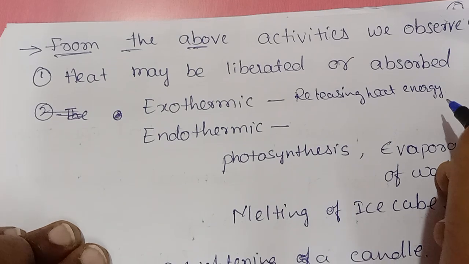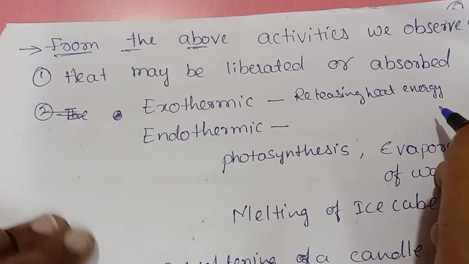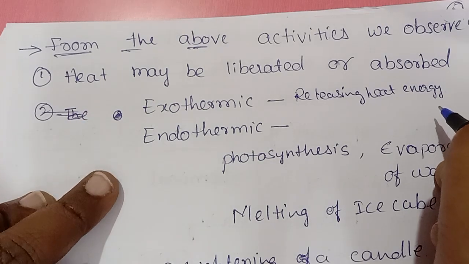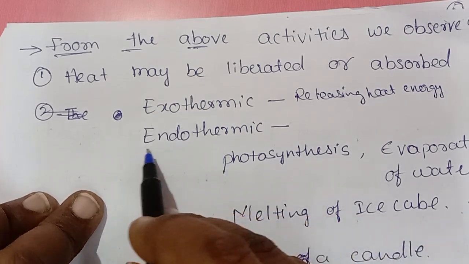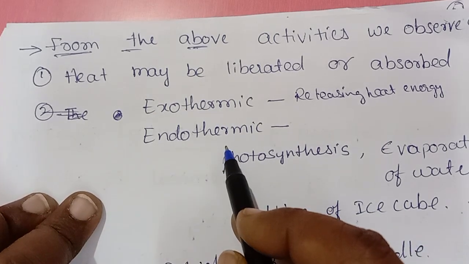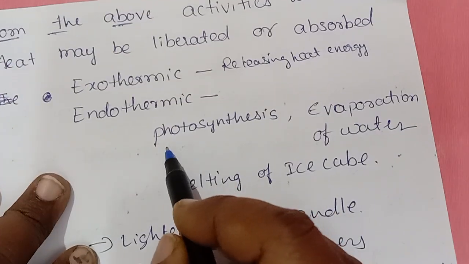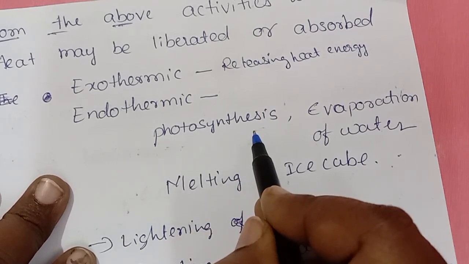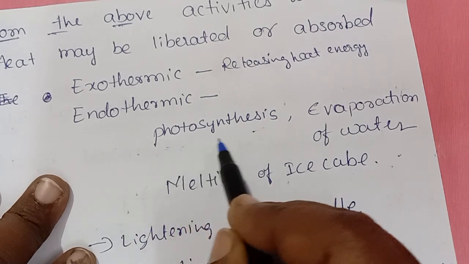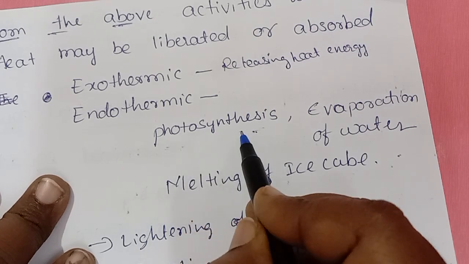Suppose if you are burning a cracker, what will happen? So it releases a huge amount of heat energy, right? So that comes under exothermic reaction. Endothermic reaction. So for this reaction to happen, it takes heat energy externally, right? So here, these are the simple examples we can consider. Photosynthesis we learned in biology, right? So it happens in the presence of sunlight only. Sunlight is a form of energy. So it is also an endothermic reaction.